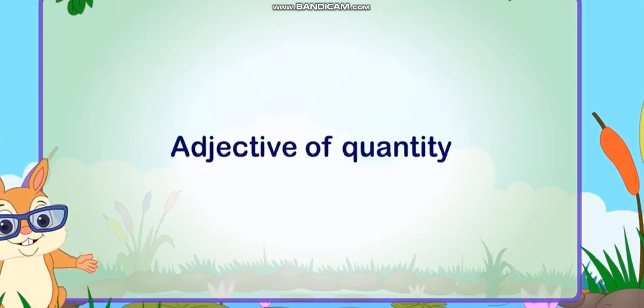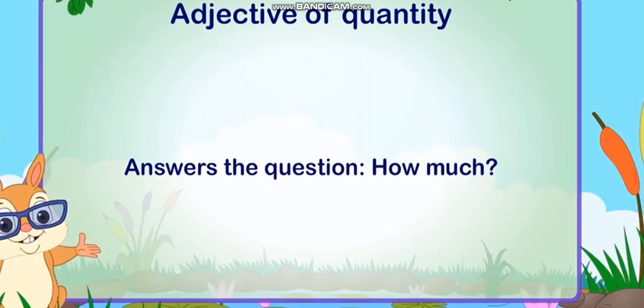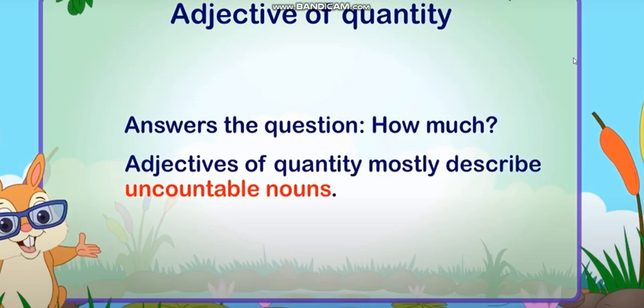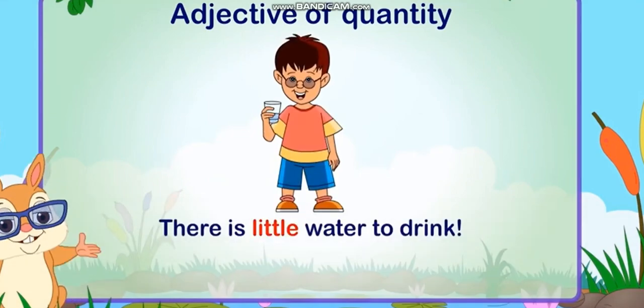Adjective of quantity. An adjective of quantity answers the question, how much? We have already discussed that an adjective of quantity answers the question, how much? Adjectives of quantity mostly describe uncountable nouns, that is, the nouns which are not countable. For example, there is little water to drink.